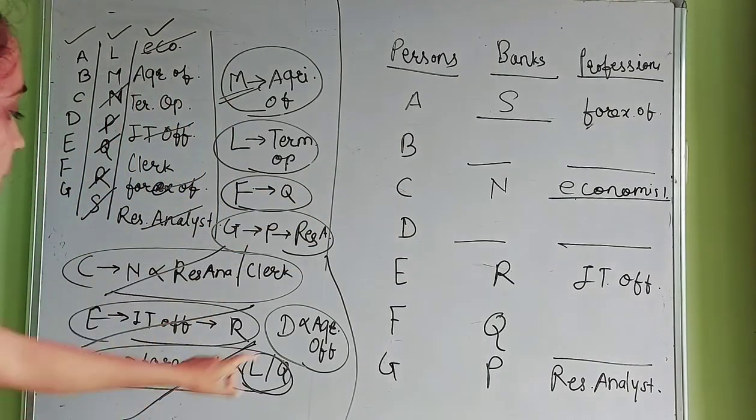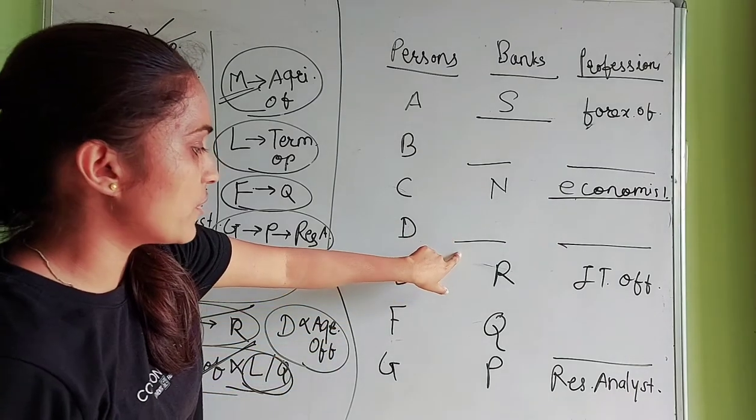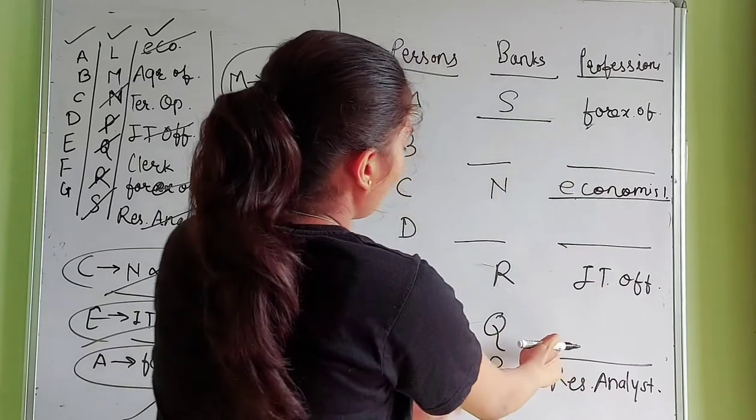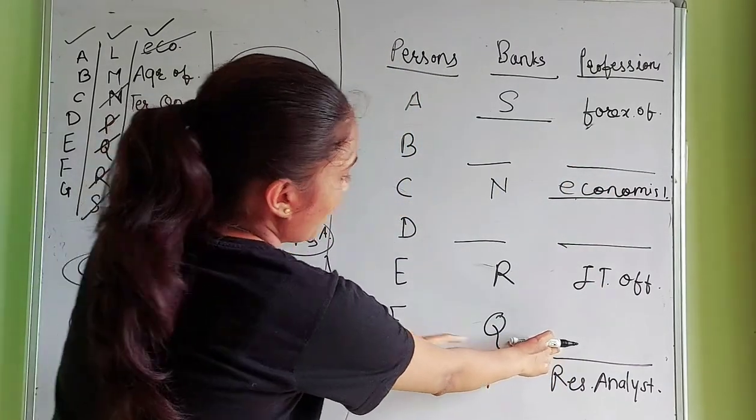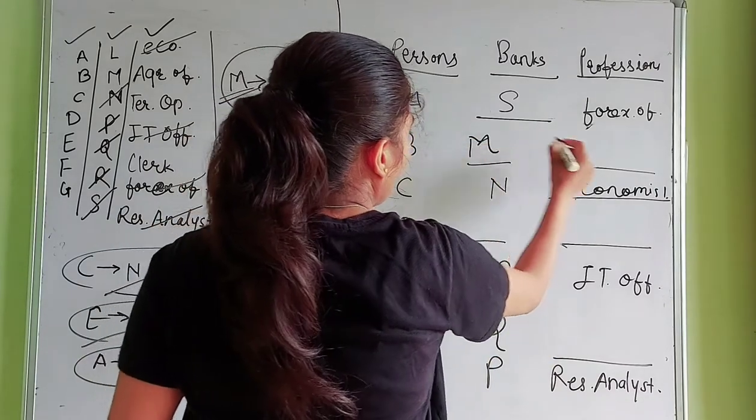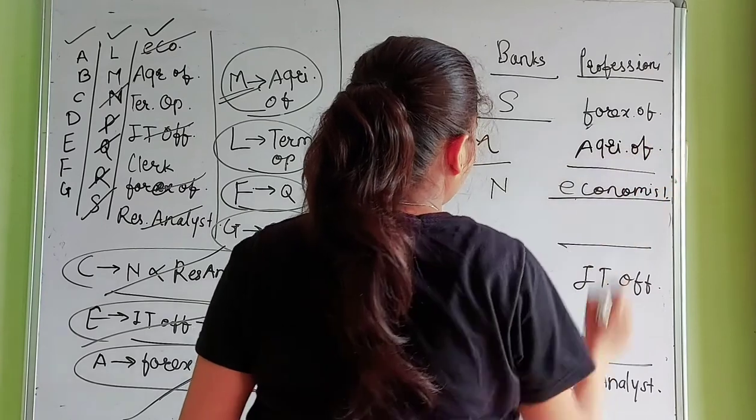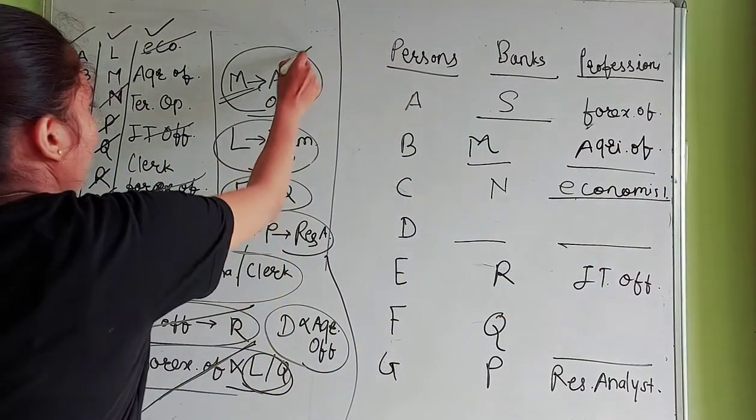D is not an agriculture officer. So agriculture officer must be here or here. But the agriculture officer works for bank M, and here is Q. So M, agriculture officer, is the only slot for it. Okay, next.